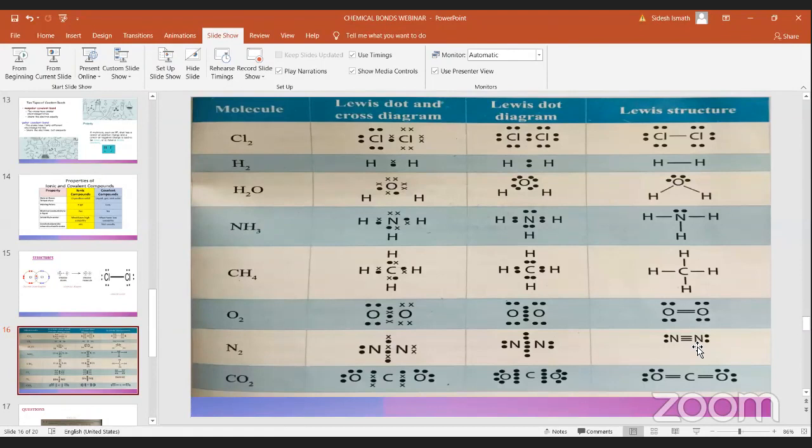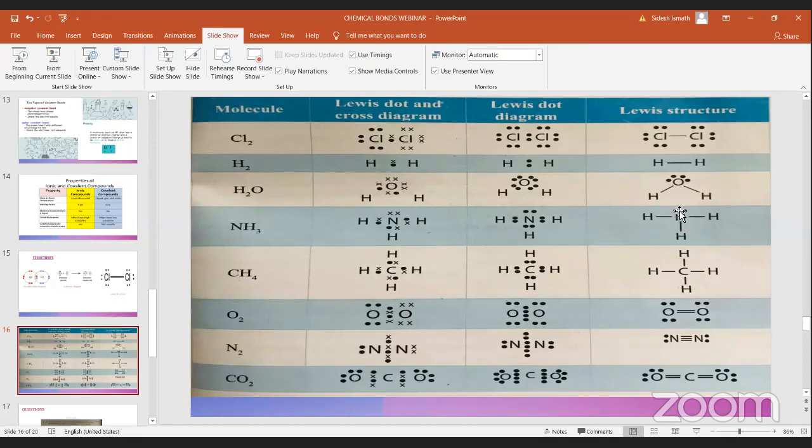Will they ask to draw Lewis structures? Yes, you will get questions to draw. They might say, draw the dot and cross diagram for ammonia. Then you have to draw these. For dot and cross, you have to use dots for one element and crosses for another element. For a Lewis dot diagram of ammonia, you have to use only dots. If they ask you to draw the Lewis structure, you have to use electrons as dots and these lines to represent 2 electrons.